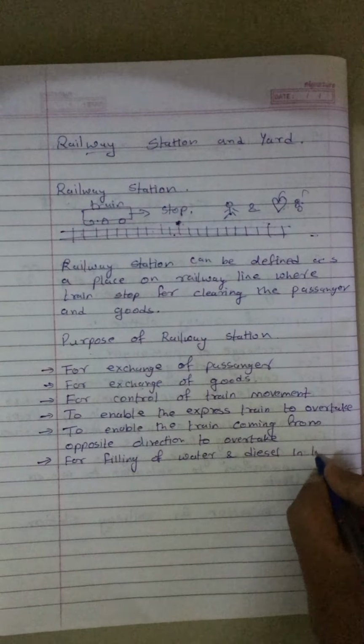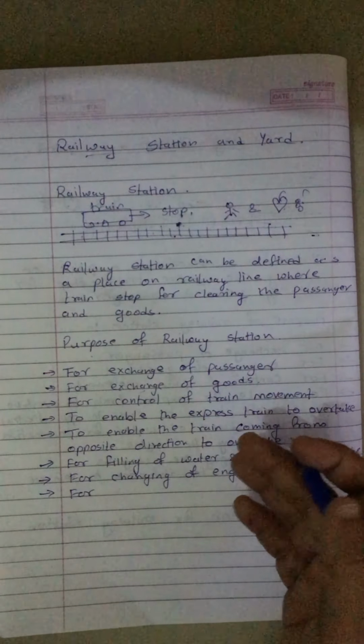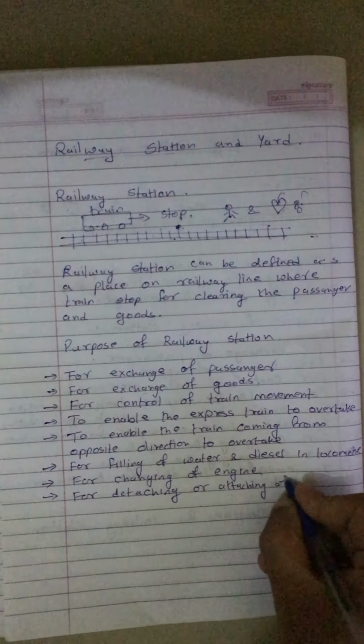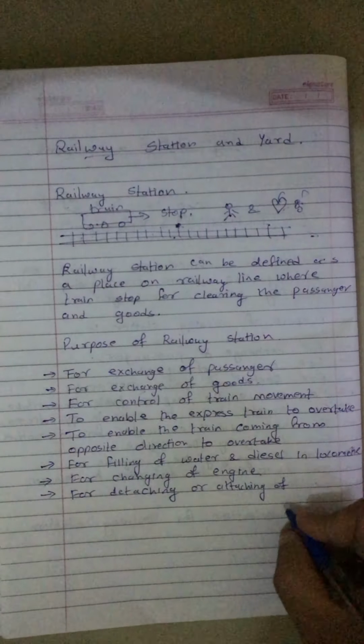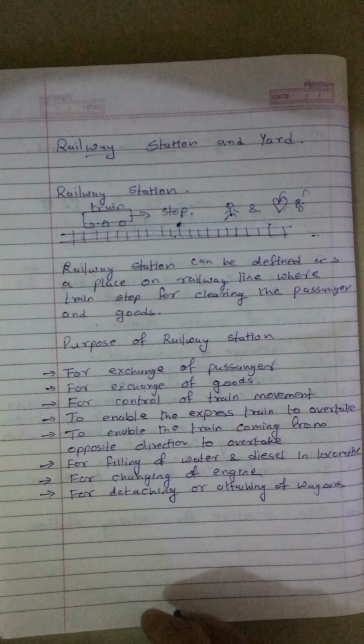Same as for attaching or joining, in other words adding the number of bogies, and for removing the numbers of bogie, in technical word detaching or attaching of wagons. Clear? These are the purposes of the railway station.